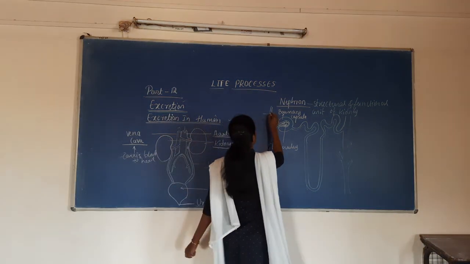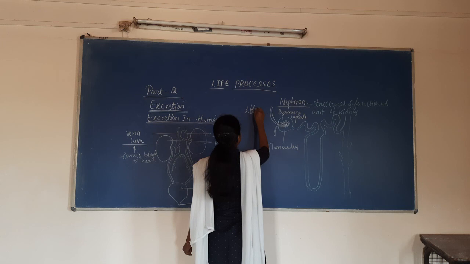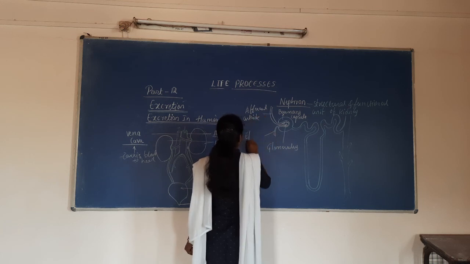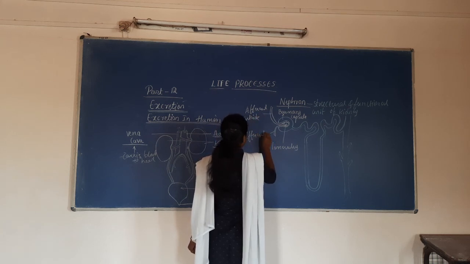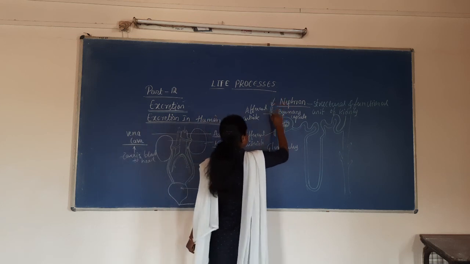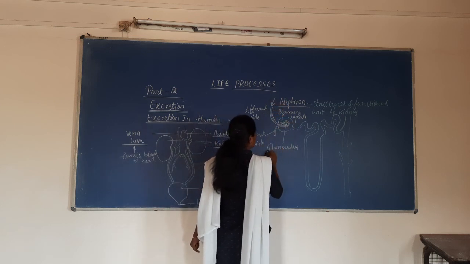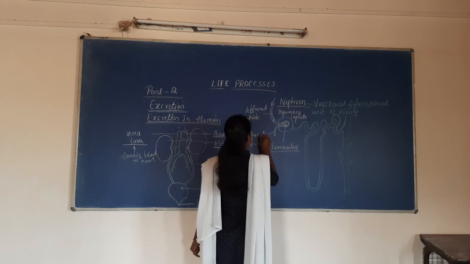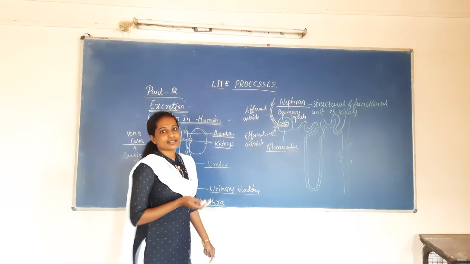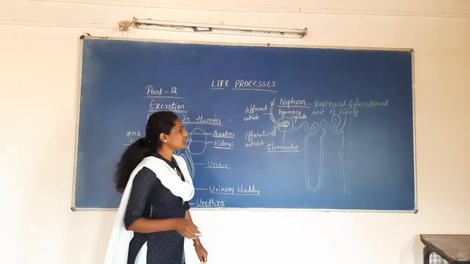This is the afferent arteriole, and this is the efferent arteriole. The afferent arteriole brings the blood into the Bowman's capsule, through the glomerulus, and the efferent arteriole removes the blood. These are the blood vessels which carry the blood towards the kidney and away from the kidney respectively.